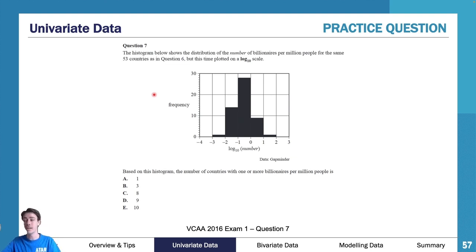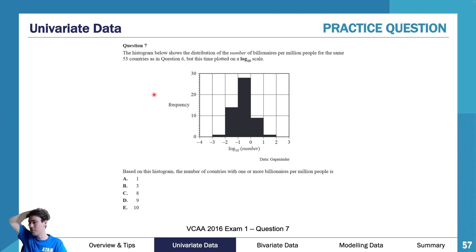This is a VCAA 2016 question. It was really poorly answered, extremely poorly answered. I want you all to have a go at it. I know this is your first time seeing logs, so if you do struggle with it, that is okay. I don't expect you all to be acing this straight off the bat, but I do want you to have a go at it. So as you can see here, we've got a histogram below that shows the distribution of the number of billionaires per million people for the same 53 countries as question 6. Don't worry about the countries, it doesn't really matter.